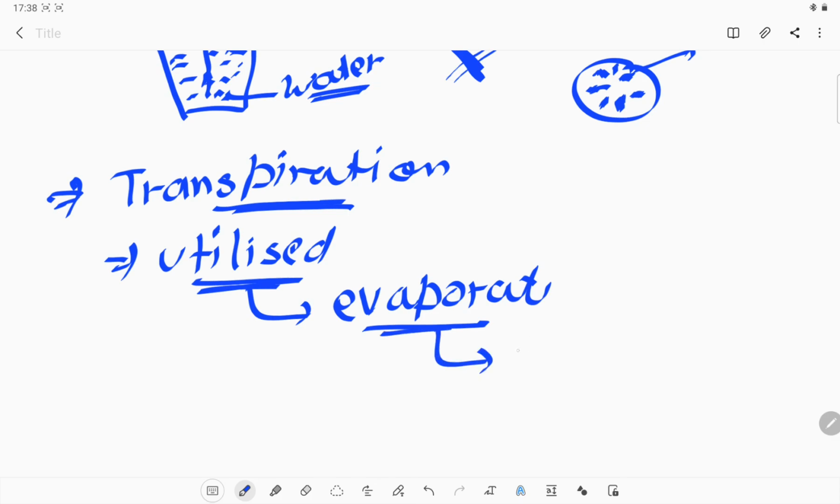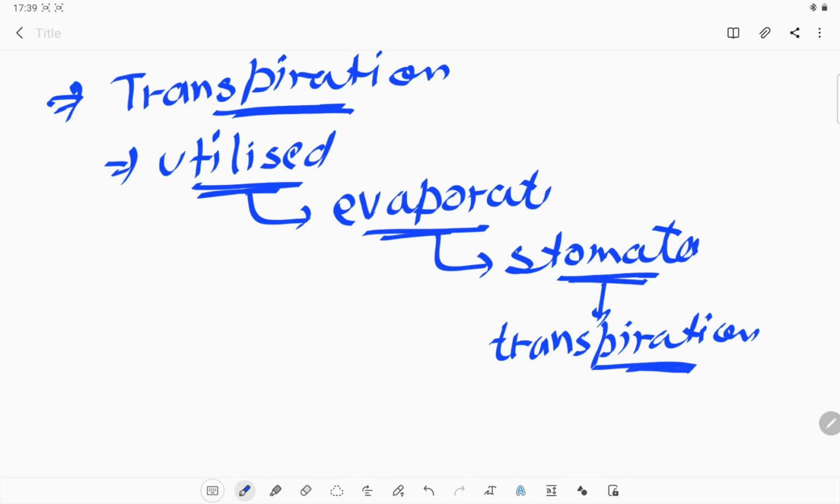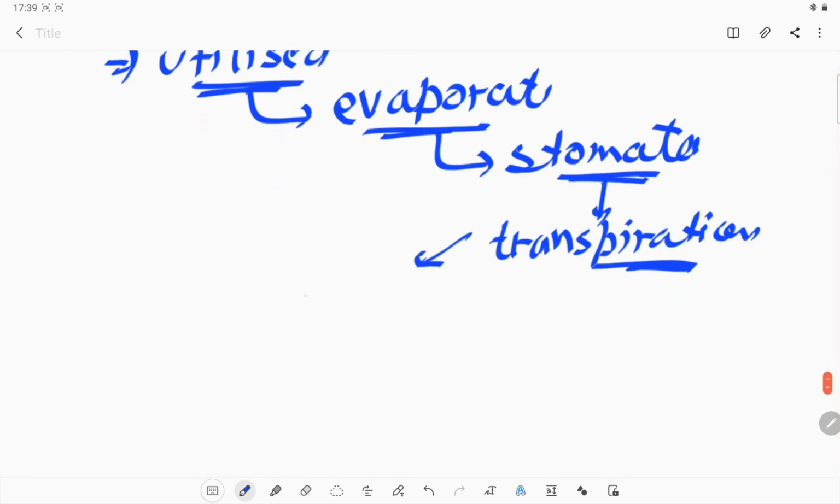On the surface of leaves there are stomata, and if they open during the process of photosynthesis, that opening helps the water to evaporate into the surroundings, and that process is known as transpiration. So the evaporation of water from the leaves generates a suction pull.